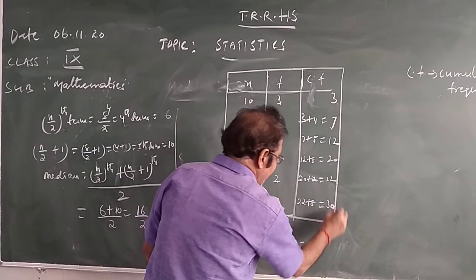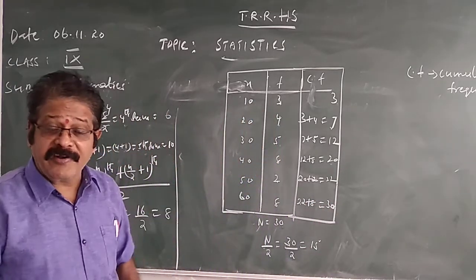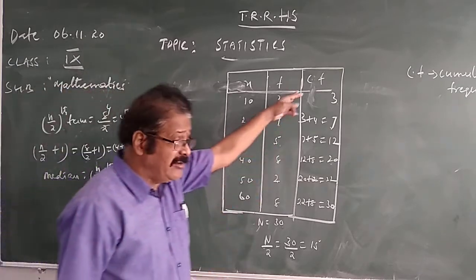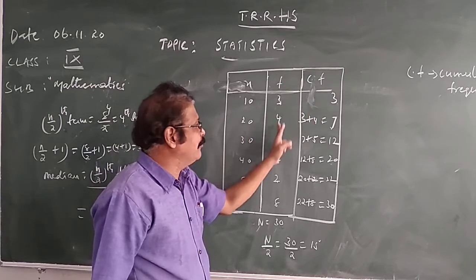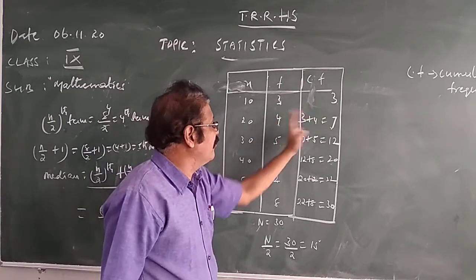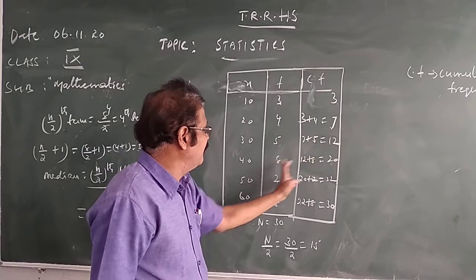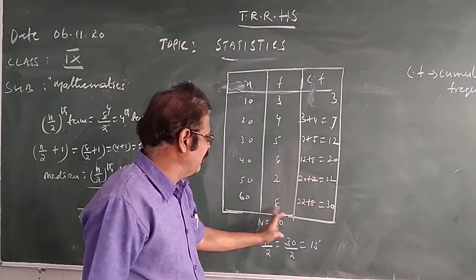The problems are there: LCF, less than cumulative frequency, and greater than cumulative frequency. LCF means less than cumulative frequency. First frequency, then keep on adding the next. 3 plus 4 is 7, 7 plus 5 is 12, 12 plus 8 is 20, 20 plus 2 is 22, 22 plus 8 is 30.